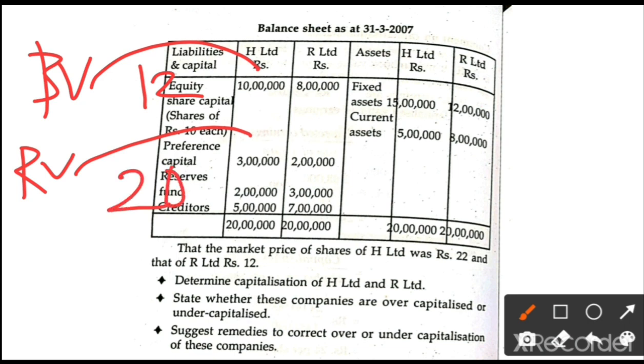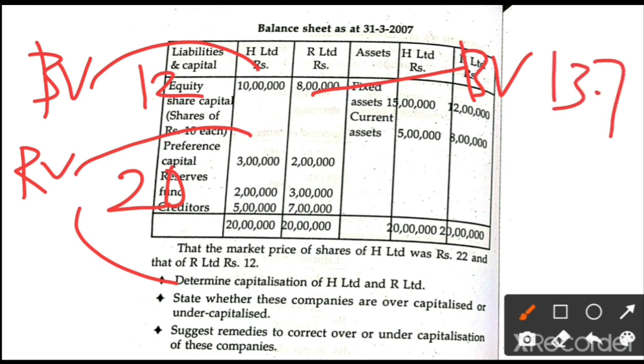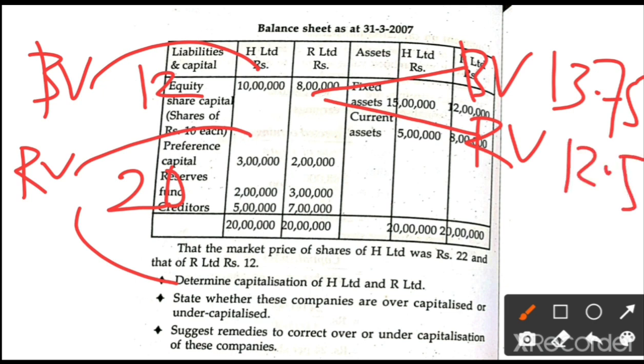Okay, so based on this, we determine the capitalization of H company. And what about R company? The R company book value is 13.75, and the real value of R company is 12.5. So the first case is justified. The book value and capitalization are determined.